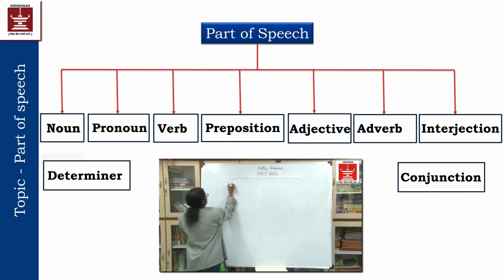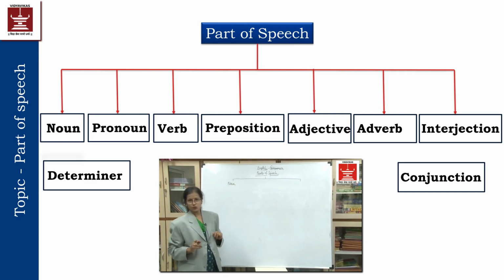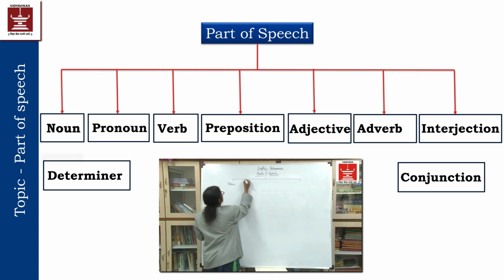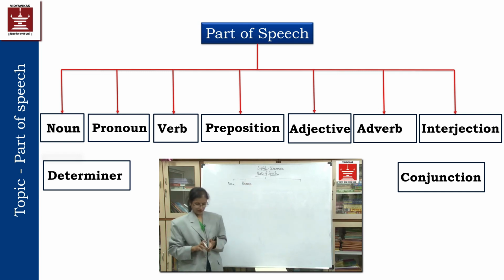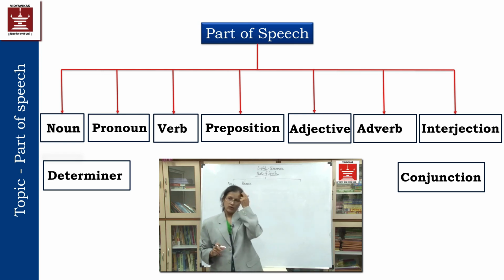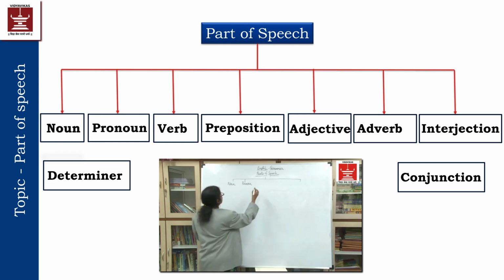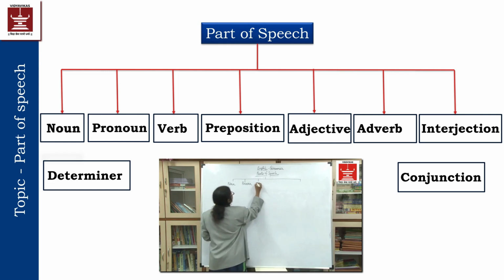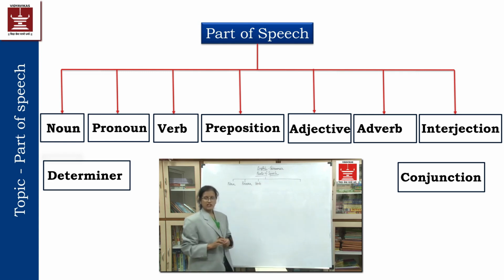First will be called noun. Noun means the naming word, isn't it? Then pronoun. Pronoun, which we generally use to avoid the repetition of the noun. Then verb. Action word is called a verb.